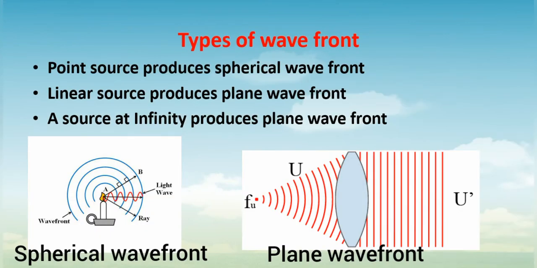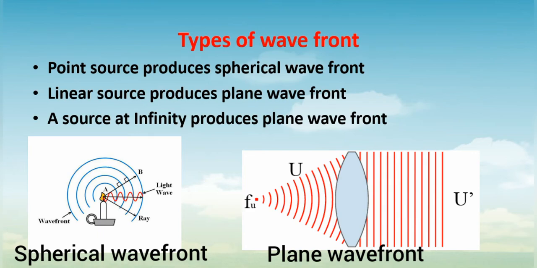See, there are different kinds of wavefronts we can see. If you consider a point source, then this point source will emit the wave in all directions. That is why it will produce a spherical wavefront.